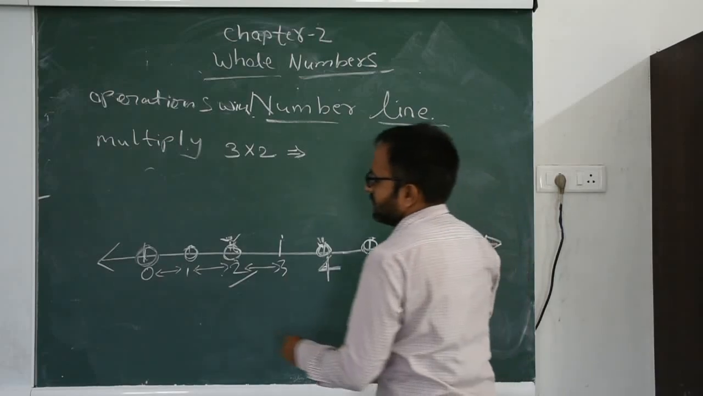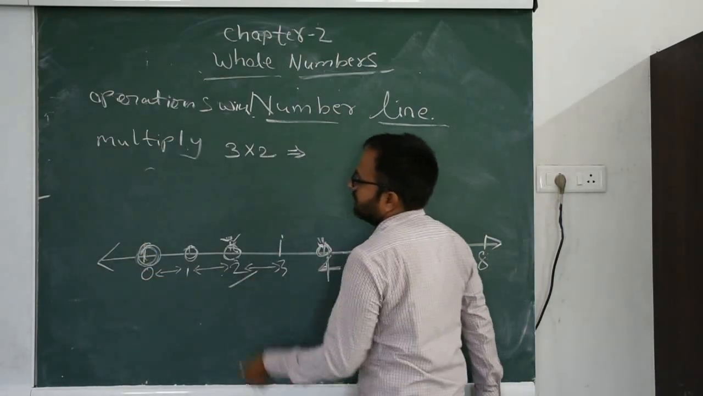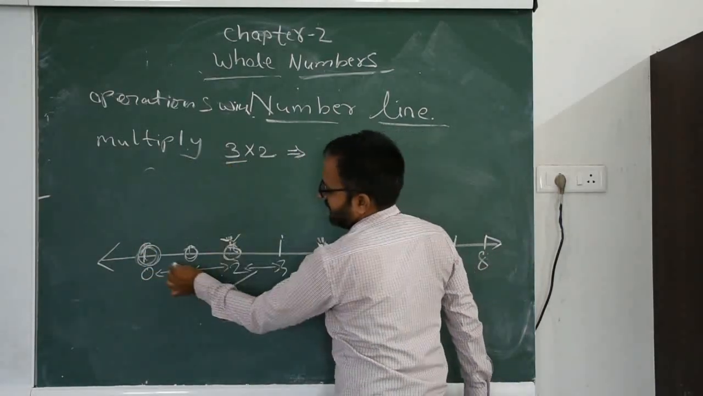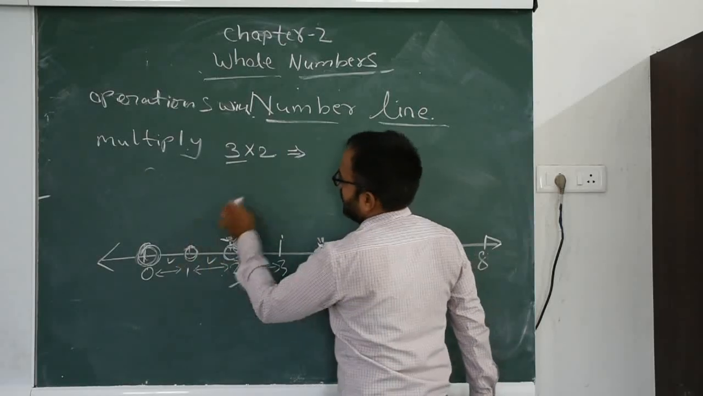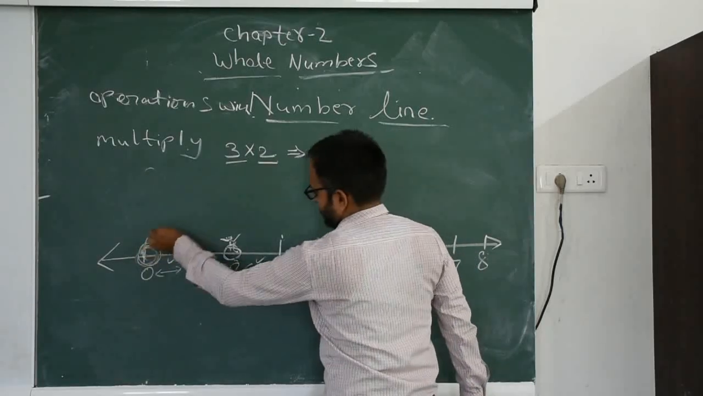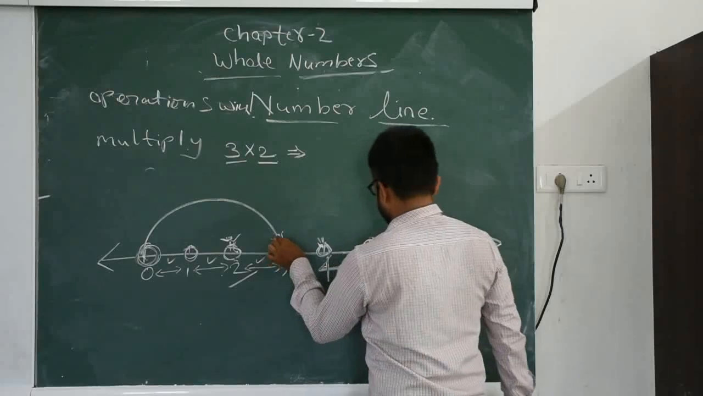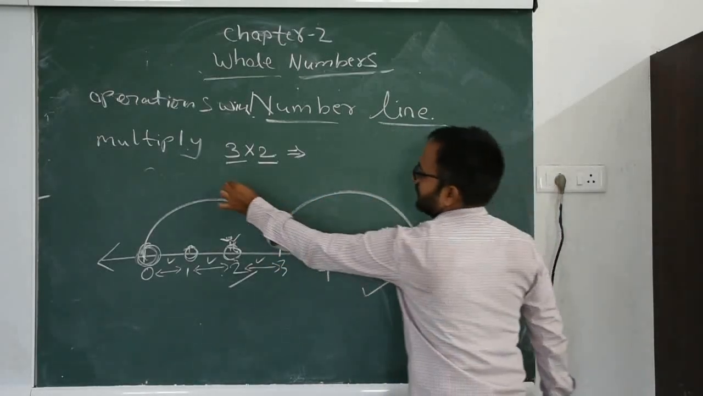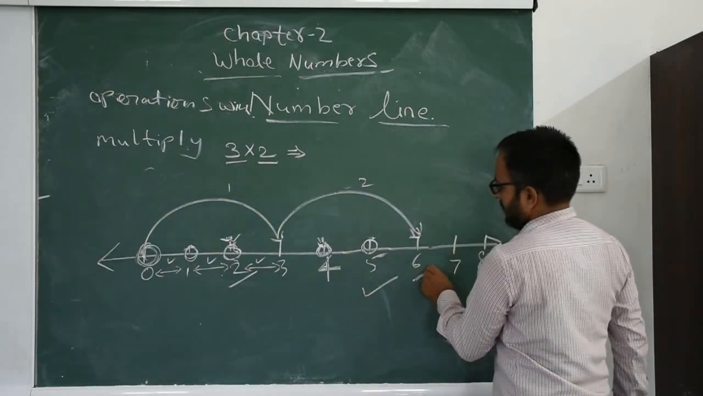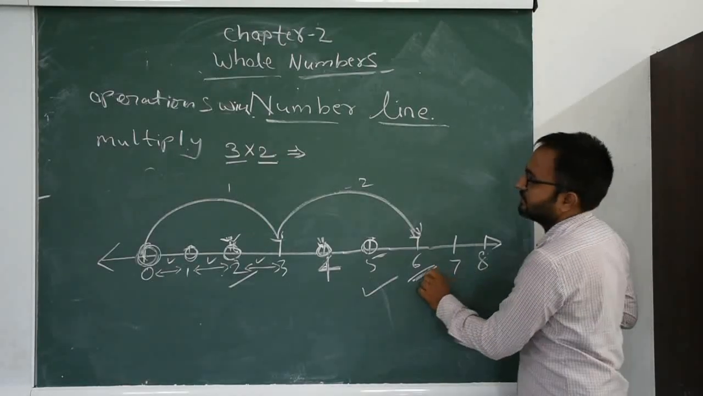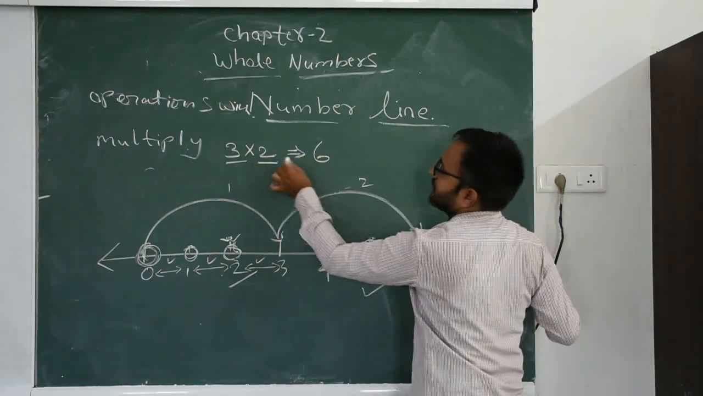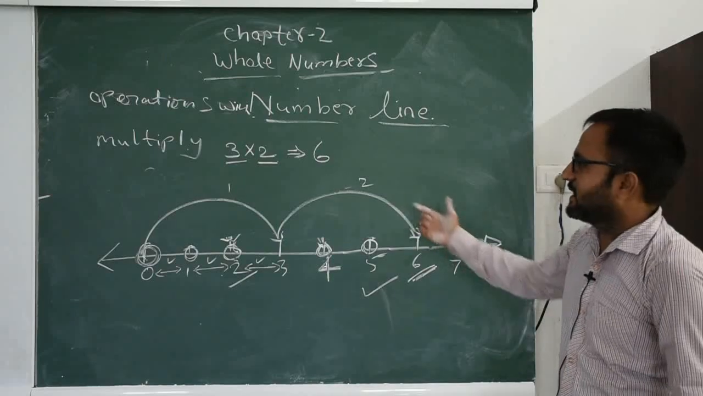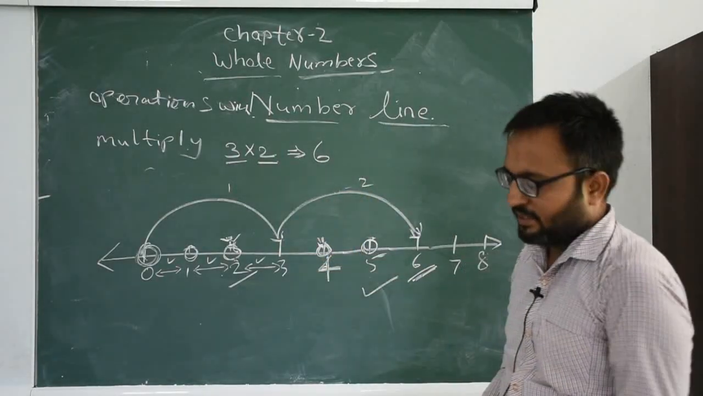Again we start with 0. Start from 0. How many unit distance? 3. 1, 2, 3. How many jumps? 2. 1 and 2. First jump and second jump. Now the result is 6. So 3 into 2 equal to 6. This is the multiplication theory with the help of number line.